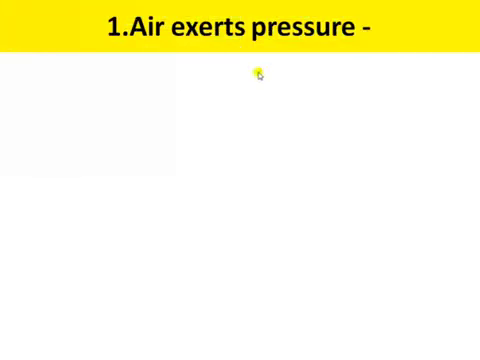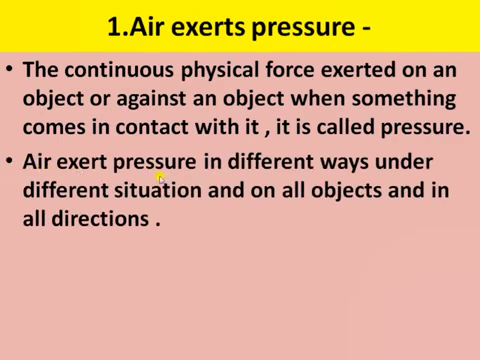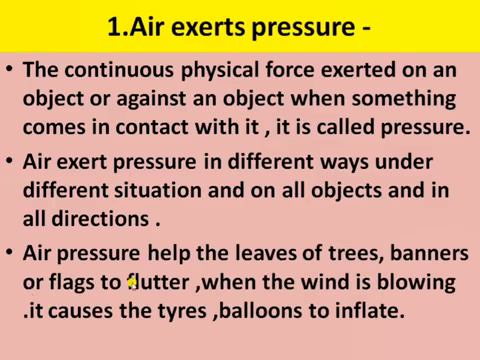Next is, air exerts pressure. The continuous physical force that is exerted on an object or against an object when something comes in contact with it is called pressure. So air exerts pressure in different ways under different situations, on all objects and in all directions. Air pressure helps the leaves of the trees, banners or flags to flutter when the wind is blowing. It also causes tires and balloons to inflate.